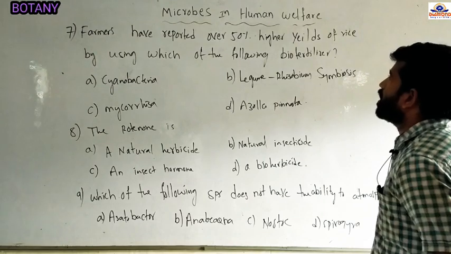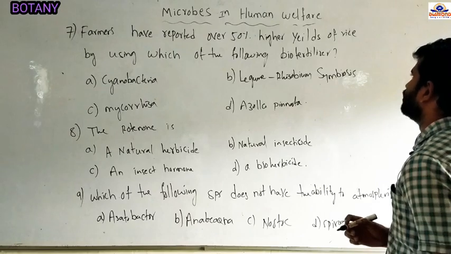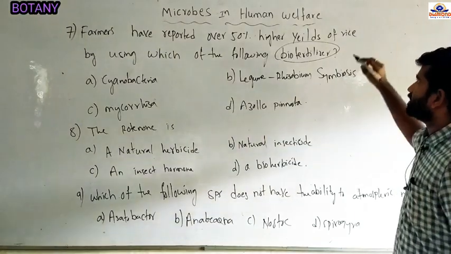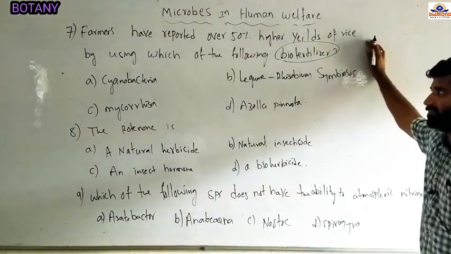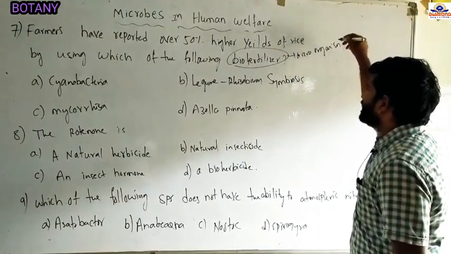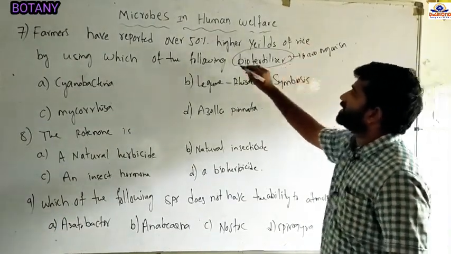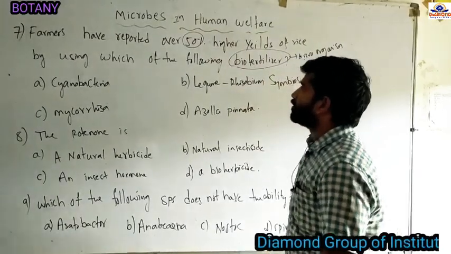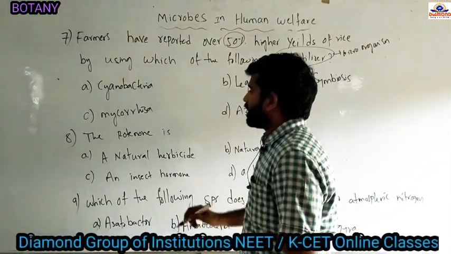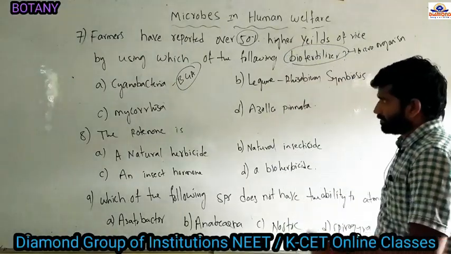Farmers have reported over 50% higher yields of rice by using which of the following biofertilizers. Biofertilizers are microorganisms that can increase the fertility of soil. So which biofertilizer can increase the rice yield up to 50%? Now the options: cyanobacteria. Cyanobacteria is a blue green algae involved in the fixation of atmospheric nitrogen.